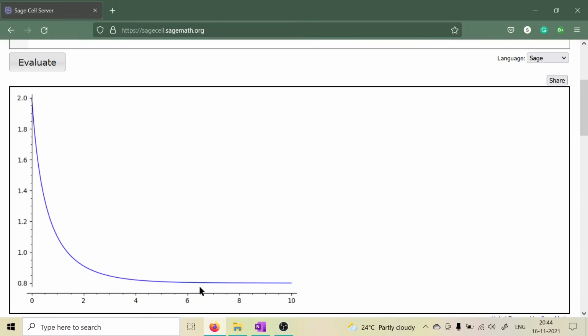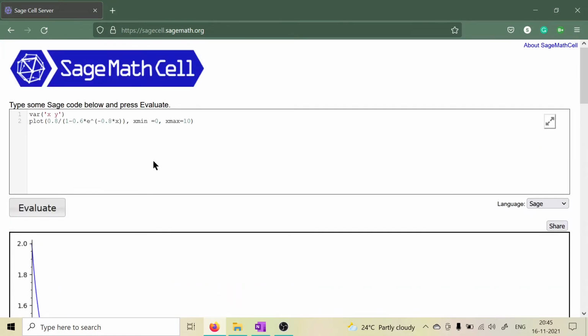Now this is the graph of the particular solution. We can see that this graph satisfies the initial value condition because at time t equal to 0, the value of y was 2, or the fish population was 2. So this graph satisfies the initial value condition, and with increase in time we can see that the population of fish is decreasing in this model.